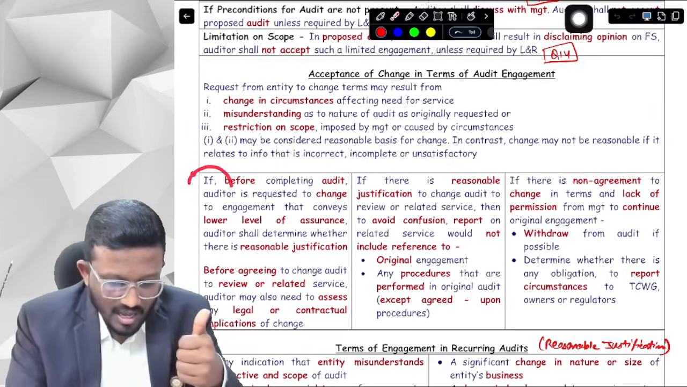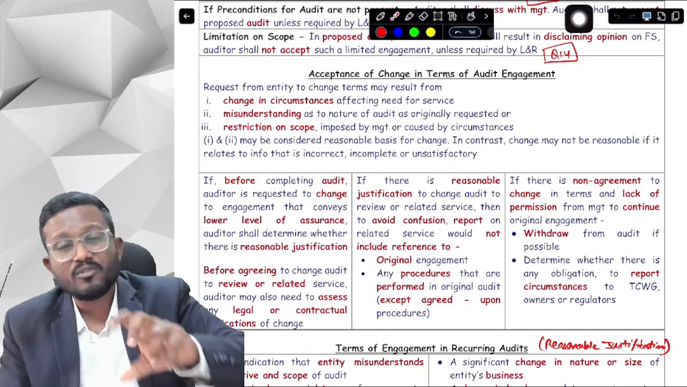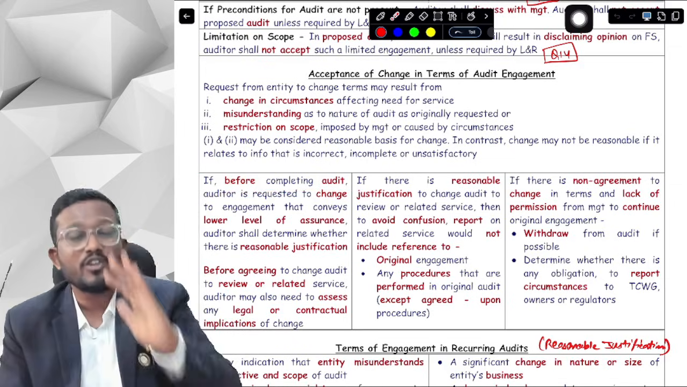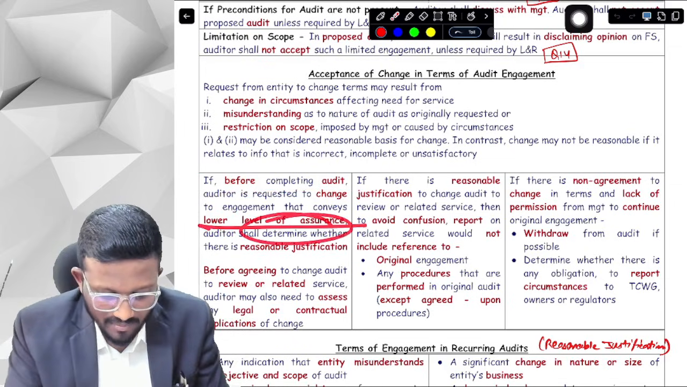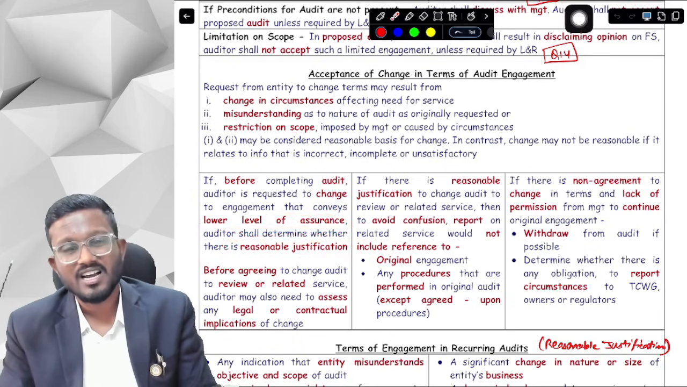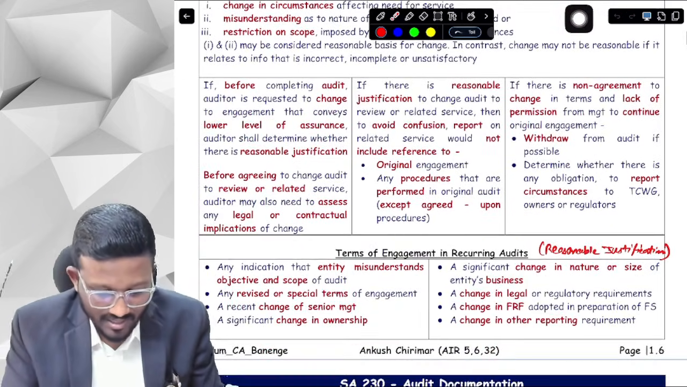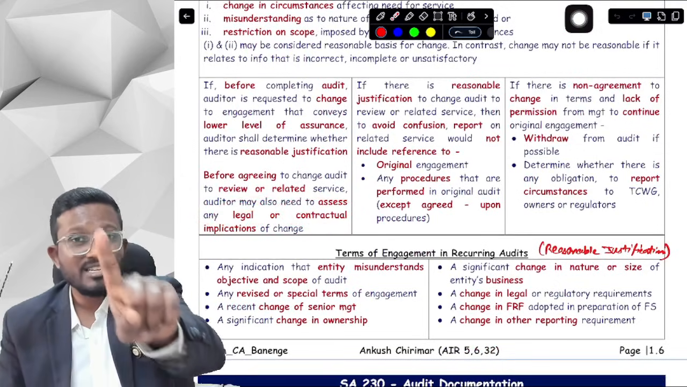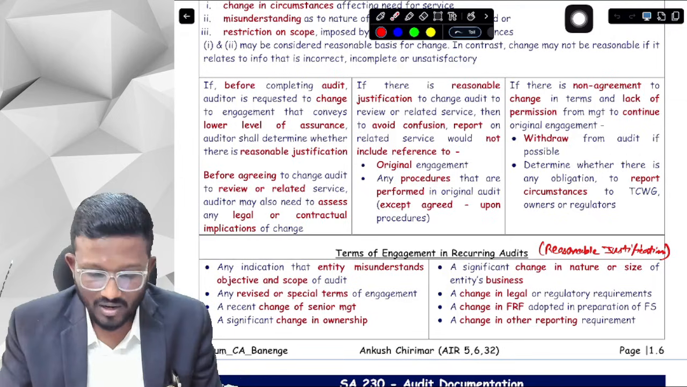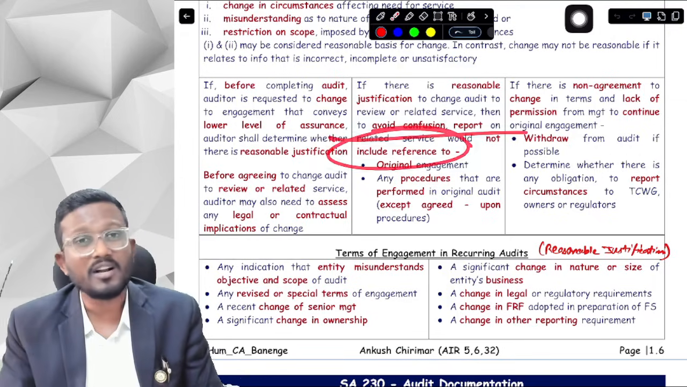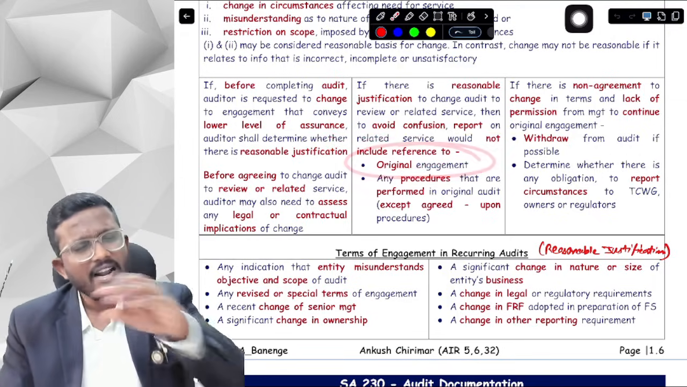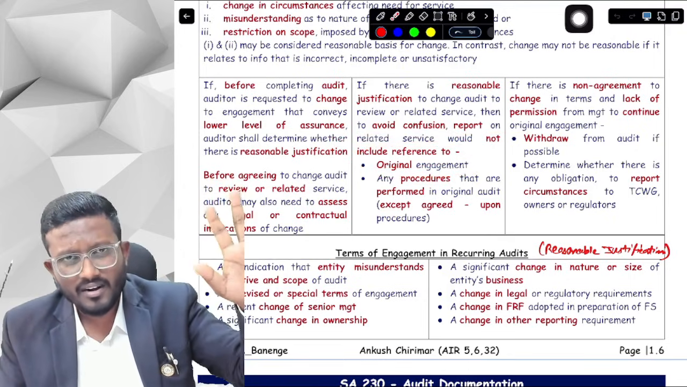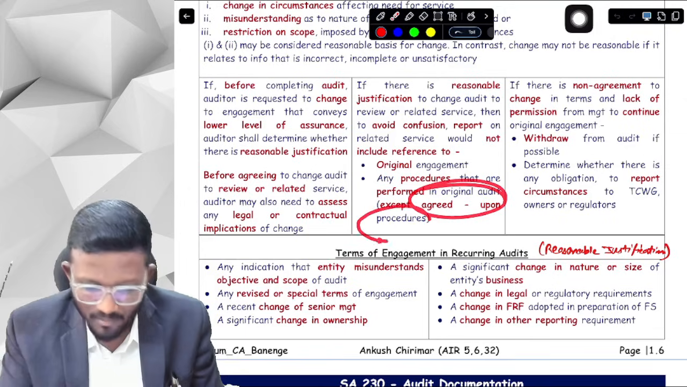Okay. If before completing the audit, the auditor is requested to change to a lower level of assurance engagement, then the auditor shall determine whether there is any reasonable justification. And with this, the auditor shall also consider any legal or contractual implications of the change. If there is a reasonable justification, then you can change to review or related services. Then the report should not include reference to the original engagement or any of the procedures that were performed in the original audit engagement, except in case of agreed upon procedures.